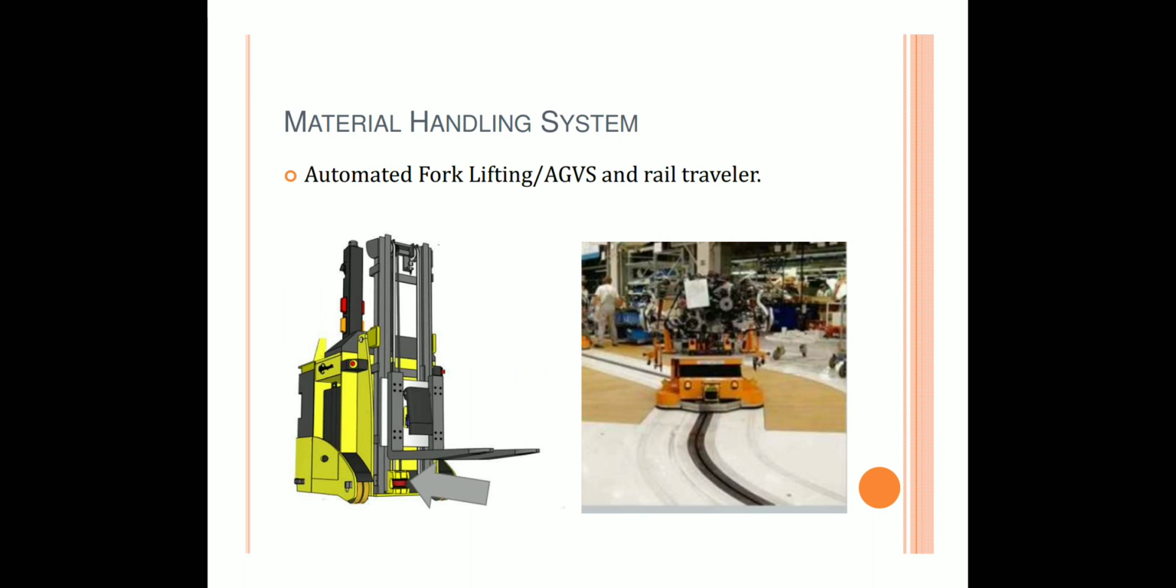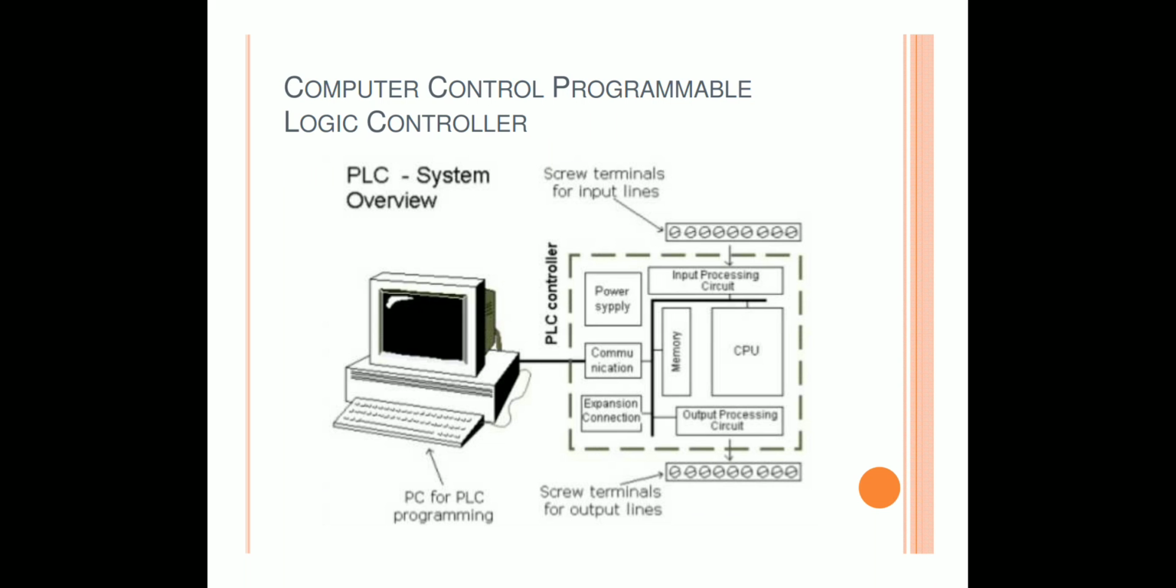Now material handling system, all of you know. So what are the automated material handling systems? Automated guided vehicles are there, automated forklifting devices and rail traveler. The figure shows automated forklifting and rail travelers. Now the third most important part, or we can say component, of this flexible manufacturing system is the computer control, the programmable logic controller. It is most important. A PLC system is attached with FMS.